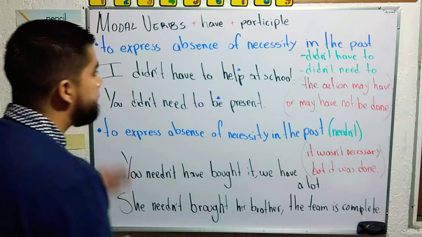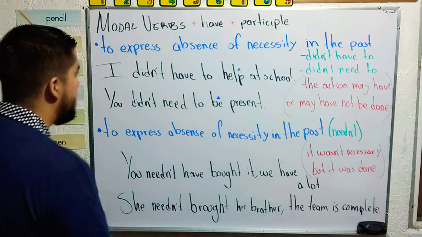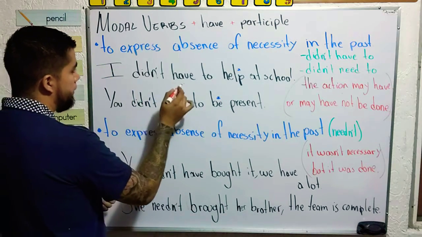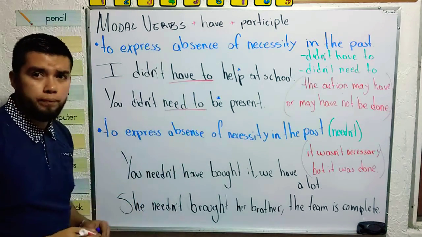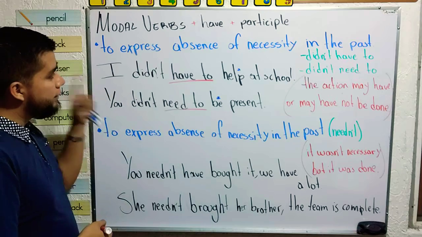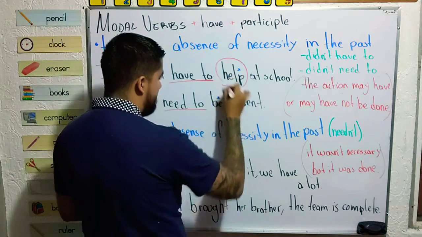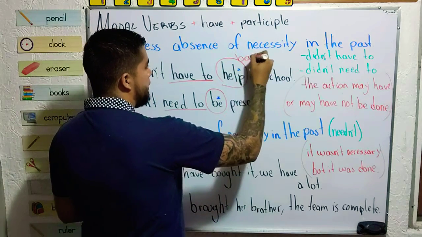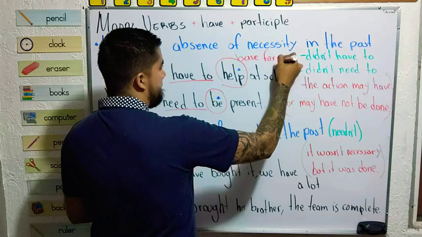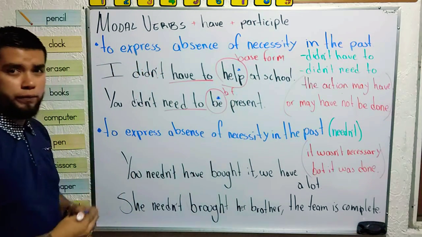So now check. In this case, we have one exception. We have the modal verb, in this case have to, need to, and then we have the verbs in base form, both of them.